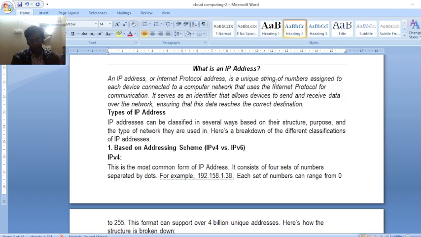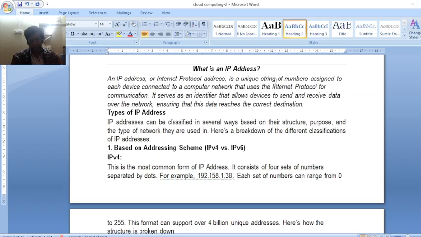It is a unique address, which points out the device. Computer networks use Internet Protocol for communication between one or more devices. That is the requirement of an IP address.